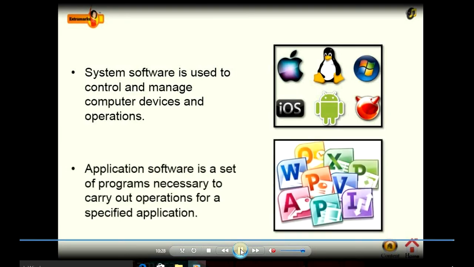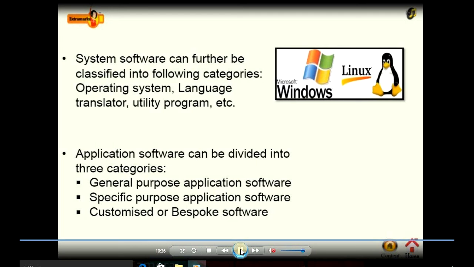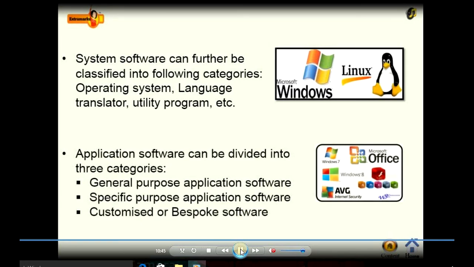Application software is a set of programs necessary to carry out operations for specified applications. System software can further be classified into the following categories: operating system, language translator, utility program, etc. Application software can be divided into three categories: general purpose, specific purpose, customized or bespoke software.